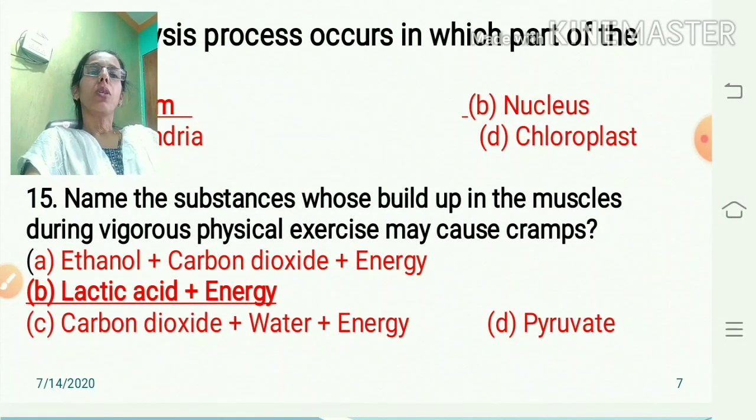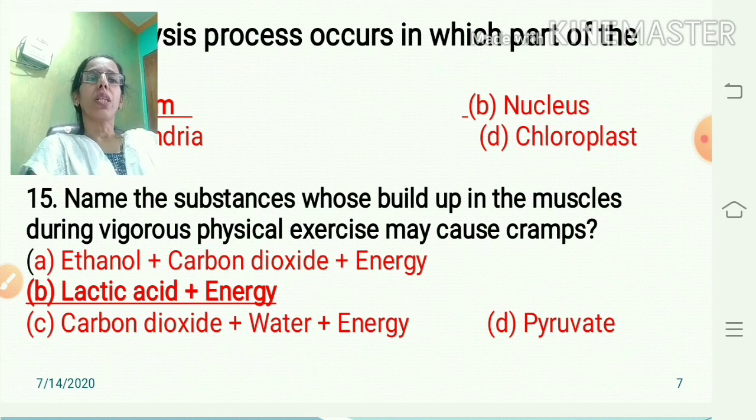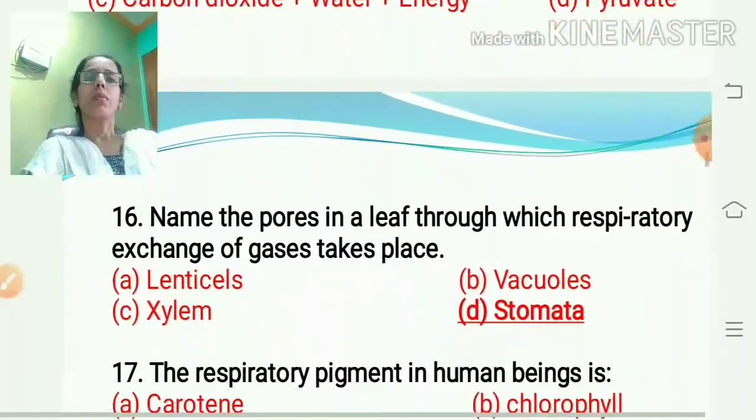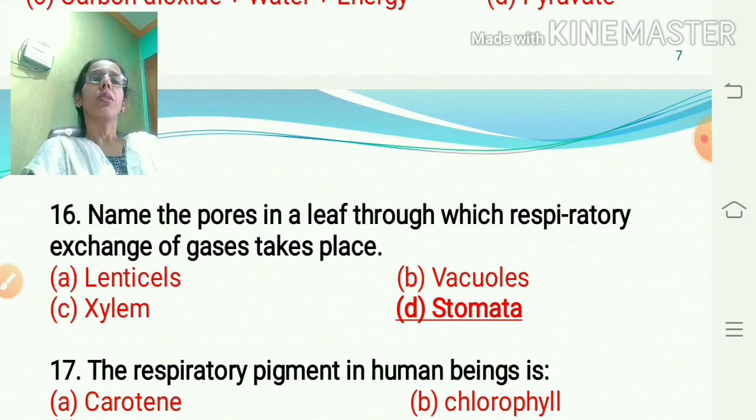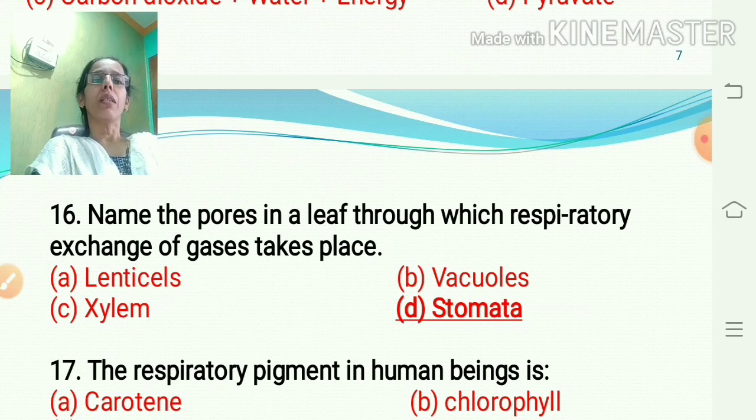Name the substance whose buildup in the muscles during vigorous physical exercise may cause cramps. Cramps occur due to more formation of lactic acid in the muscles. Thus, the answer is lactic acid. Name the pores in a leaf through which respiratory exchange of gases takes place. In the plant leaf there are stomata. Due to these stomata, exchange of gases takes place.